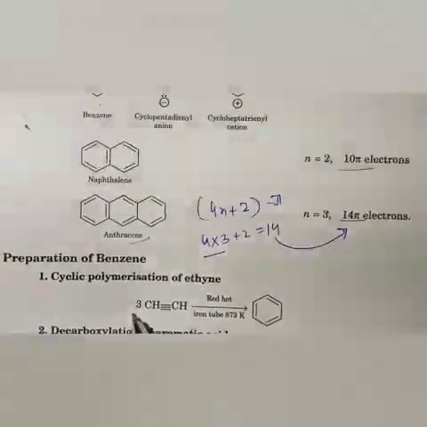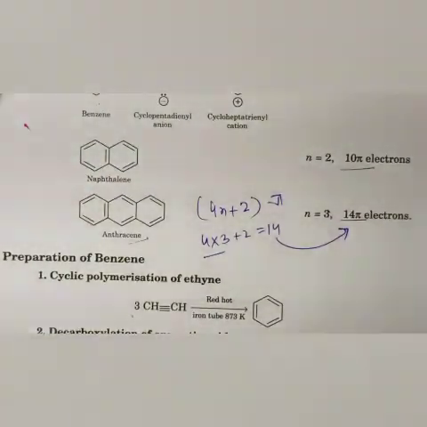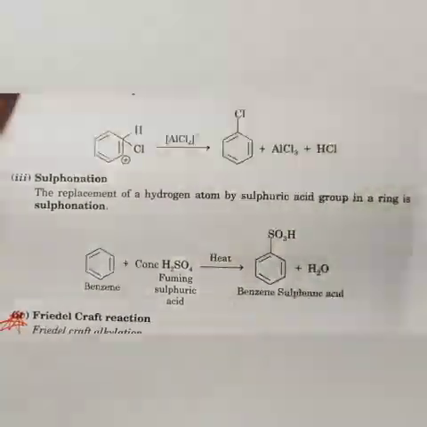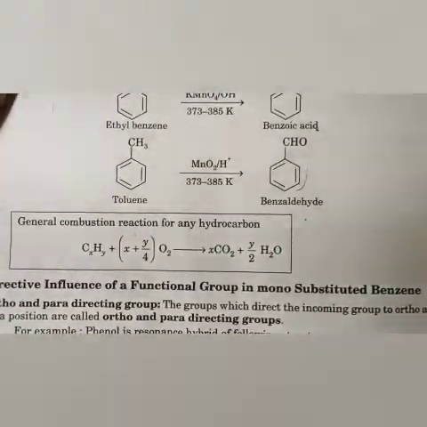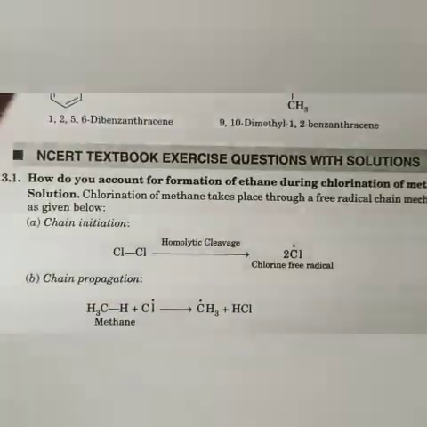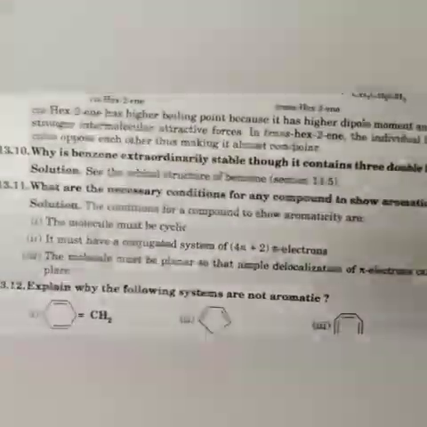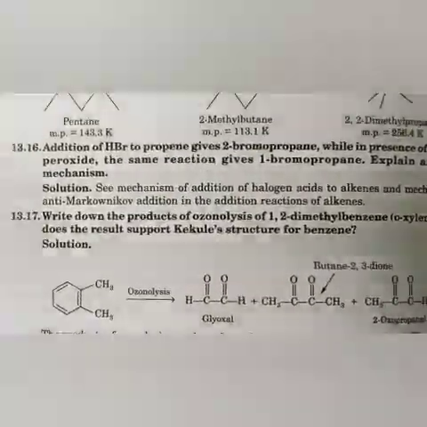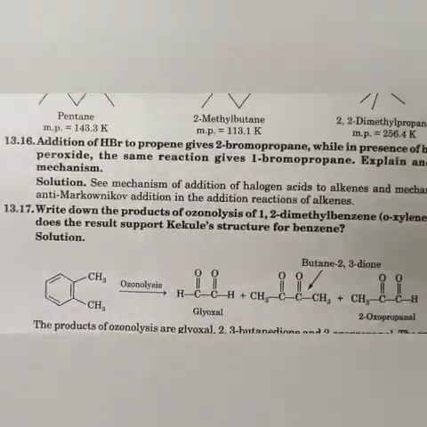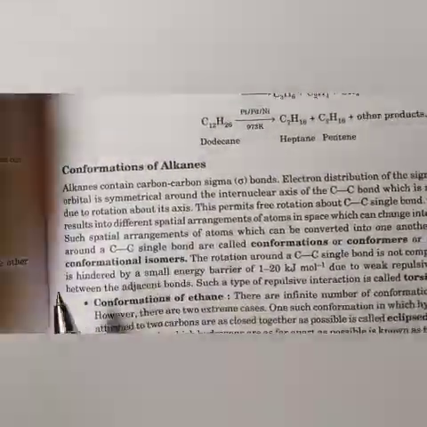Preparation and properties of aromatic compounds, and physical properties also, we have already done. So now the most important thing that we need to understand in this chapter is the conformation of alkane and alkene, that we are going to finish today. After that the chapter will be finished. We have a little bit of time. So what is conformation of alkane?